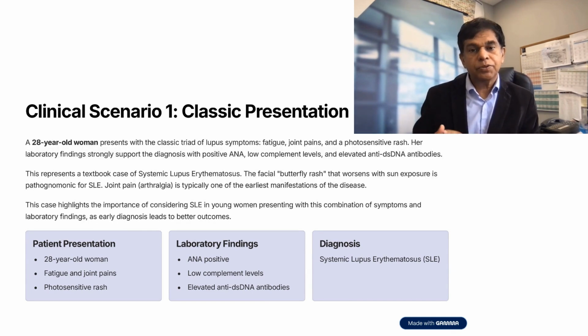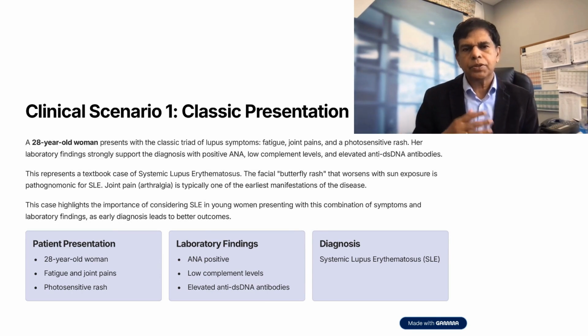The facial butterfly rash that worsens with sun exposure is pathognomonic for SLE. Joint pain, arthralgia, is typically one of the earliest manifestations of the disease. This case highlights the importance of considering SLE in young women presenting with this combination of symptoms and laboratory findings, as early diagnosis leads to better outcomes.